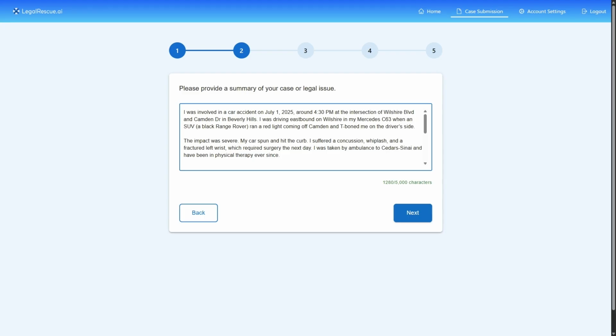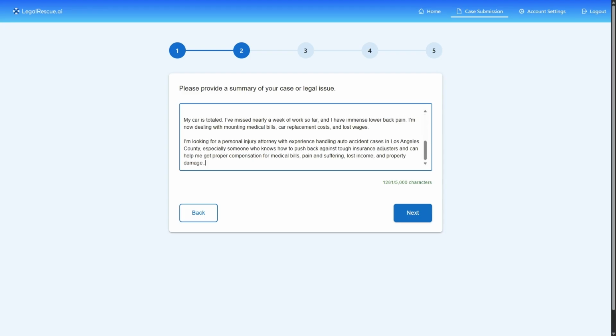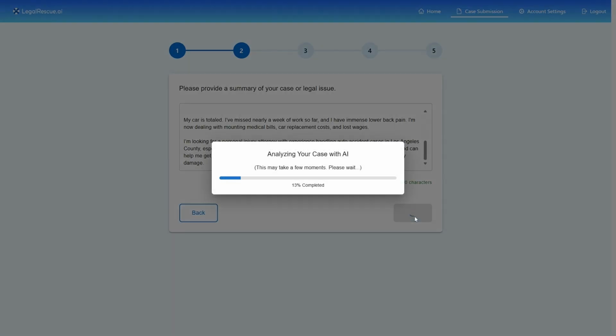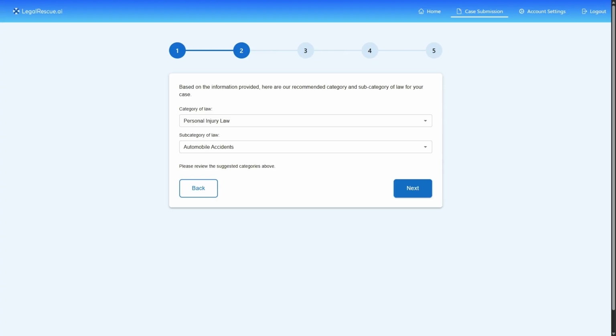Now, to show you how the former works, let's submit this personal injury case that occurred in Beverly Hills, California. Now, as you can see, our AI system analyzes what the client wrote down and will soon be identifying what category and subcategory of law their case actually is. There we go. Did a great job. Personal injury law and automobile accidents in terms of the category and subcategory, respectively.